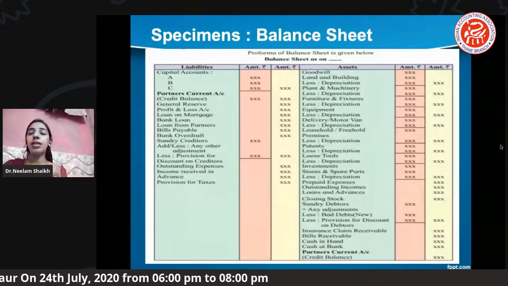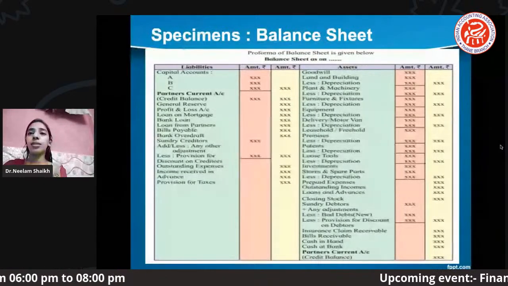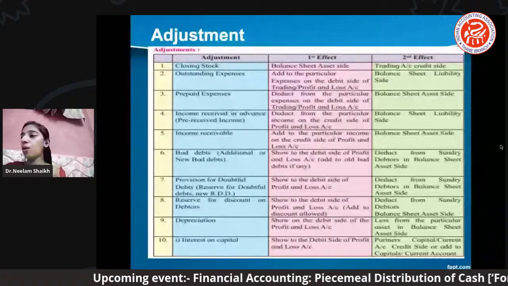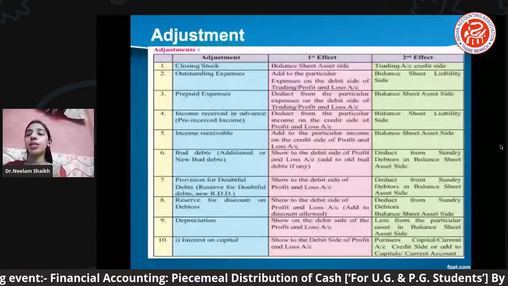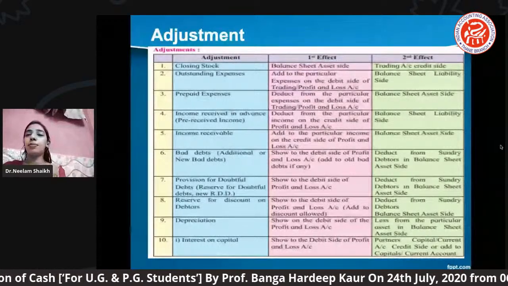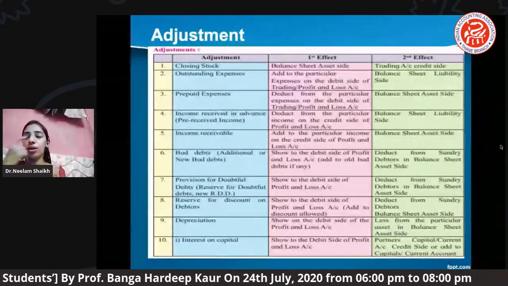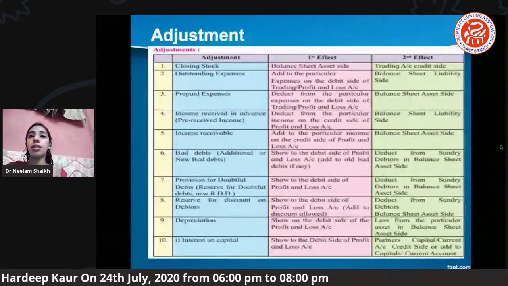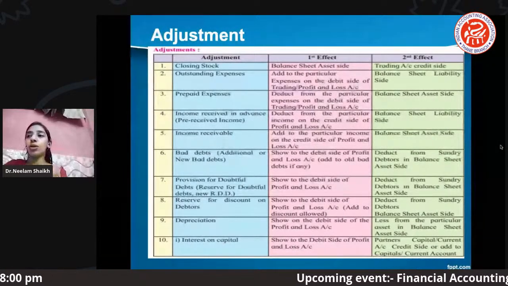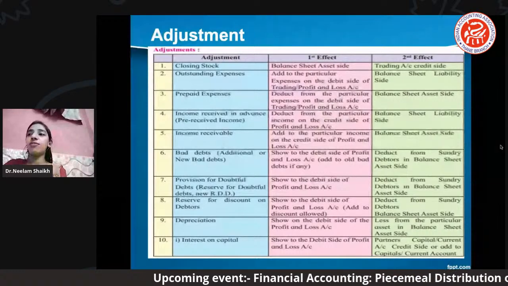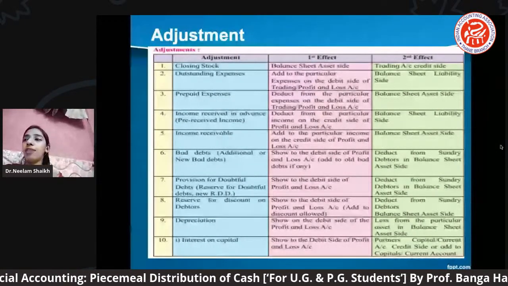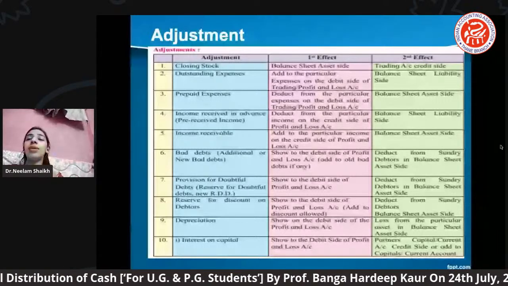Okay, in the next slide you can see the adjustments. Now when you say adjustment, there are different adjustments in the final accounts when we work on them. Very first important one is the closing stock. It plays a very important role, right? So the closing stock, whenever it is given, the first effect will be represented under the balance sheet asset side, and the second effect will go to the trading account credit side.